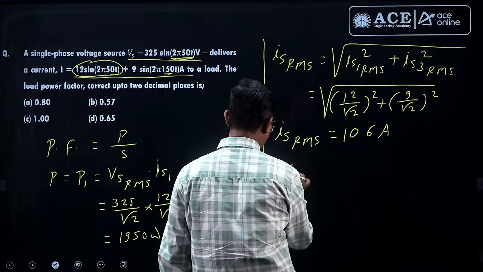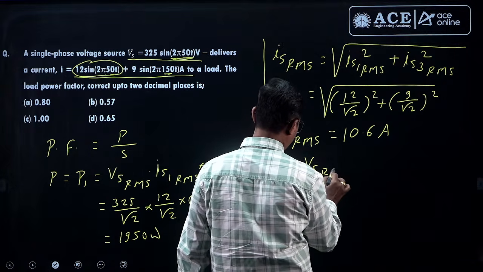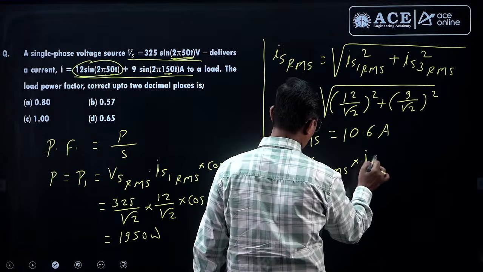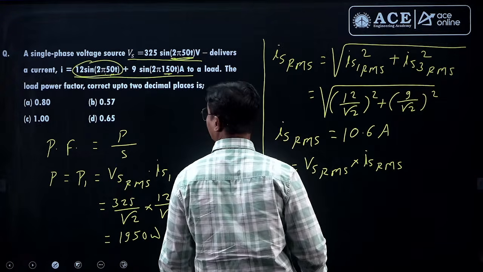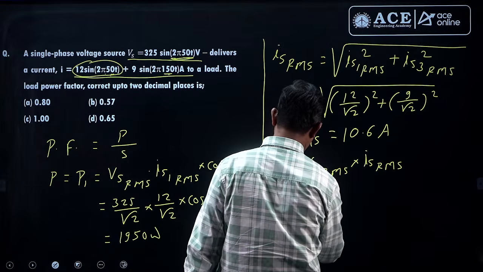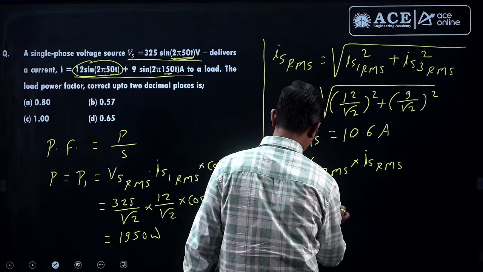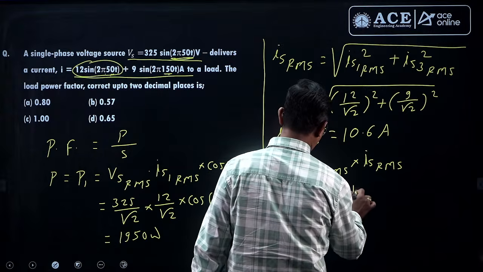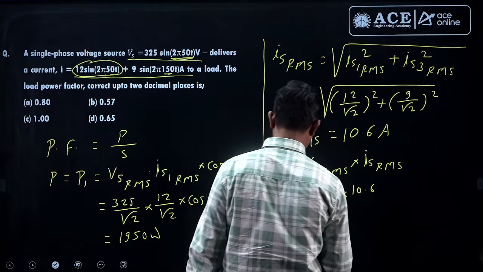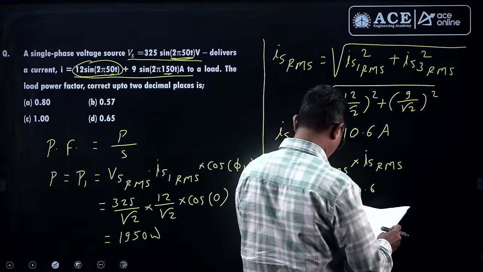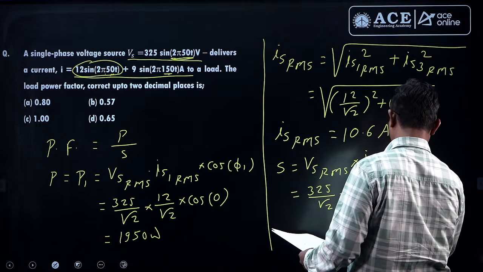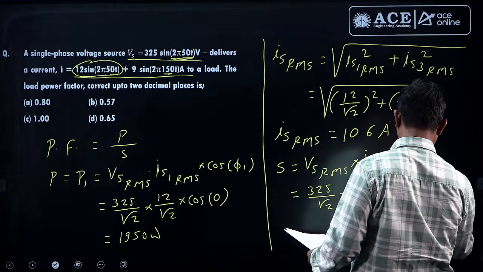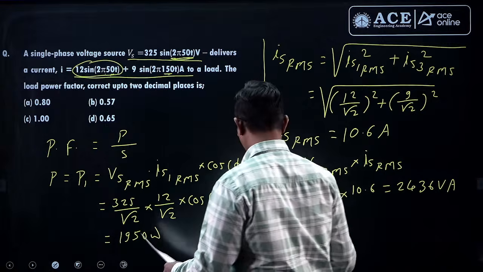Now what is apparent power? Vs RMS into Is RMS. Vs RMS is 325 upon root 2. Is RMS 10.6, right? So this will give you an S value which is equal to 2436 volt ampere. And now what is the power factor?